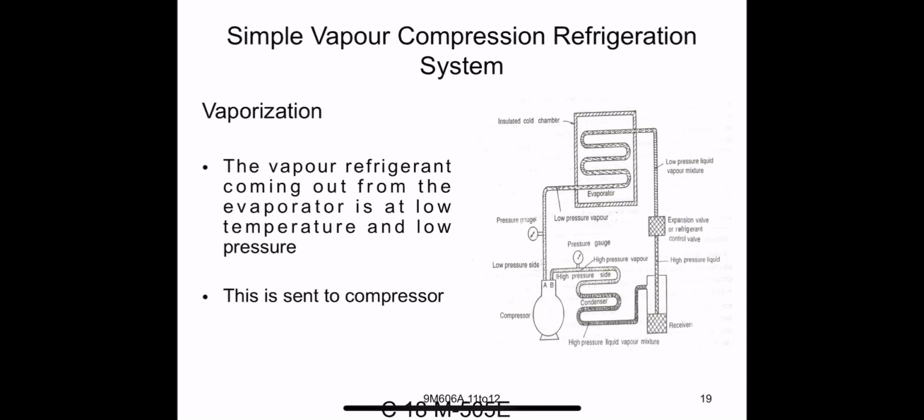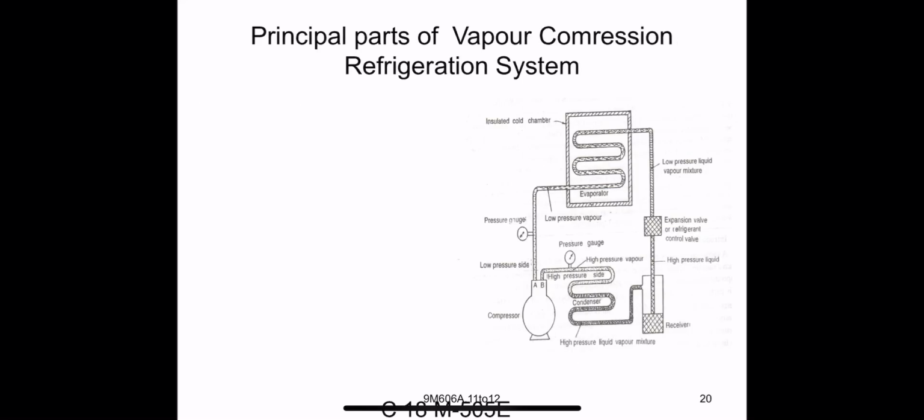So this is sent to the compressor. So this is having the low pressure and low temperature, again sent to the compressor. The purpose of the compressor is to increase the temperature and pressure. So the cycle is repeated. In this way, the vapor compression refrigeration system works.